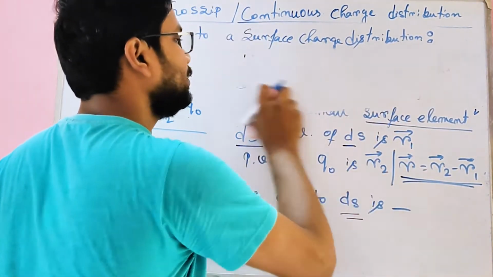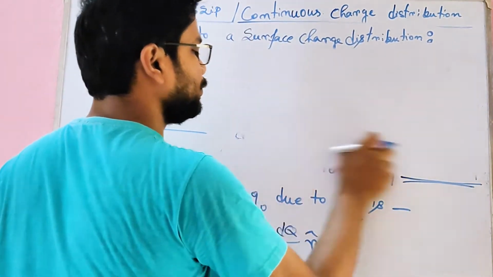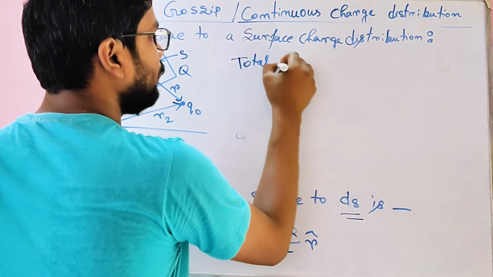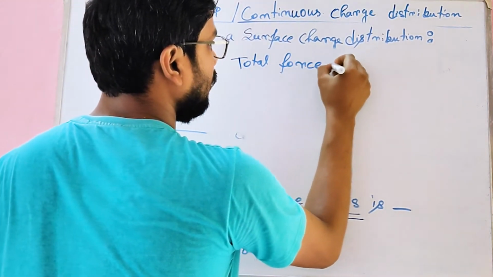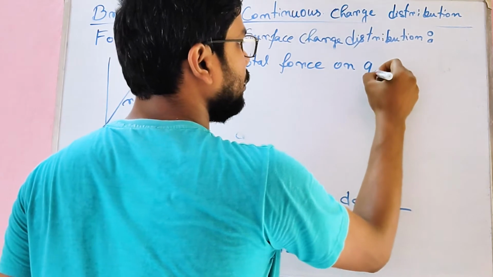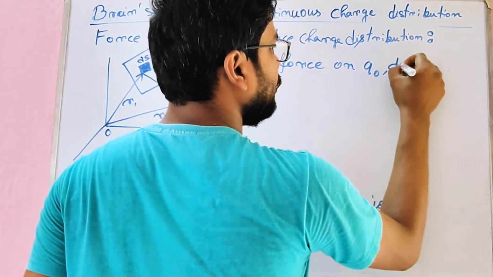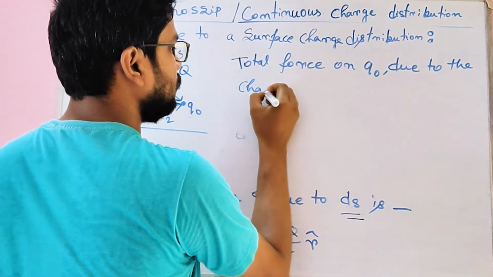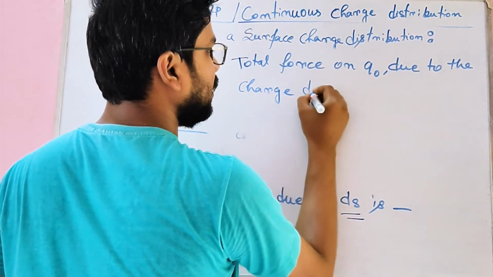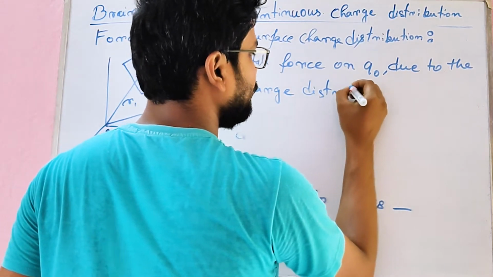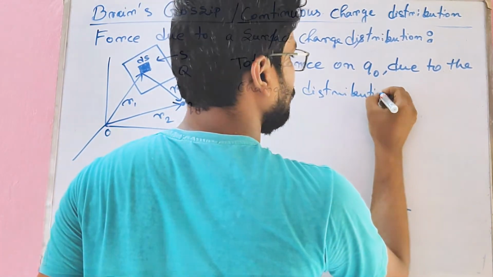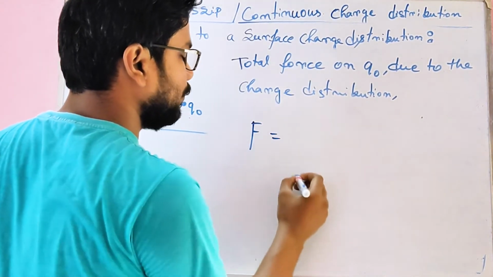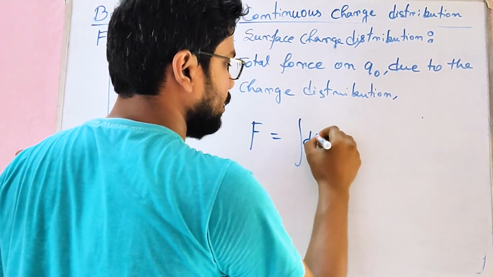The total force on q0 due to the charge distribution. How can we calculate this? By the process of integration. So total force equals integration of dF.